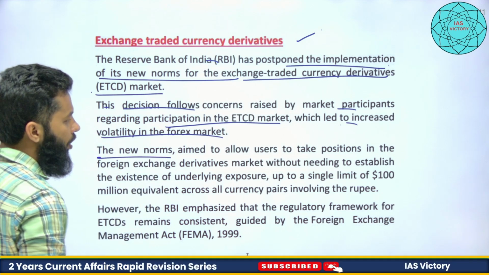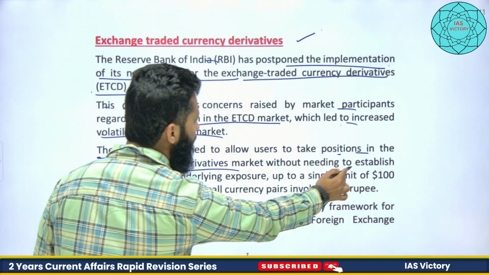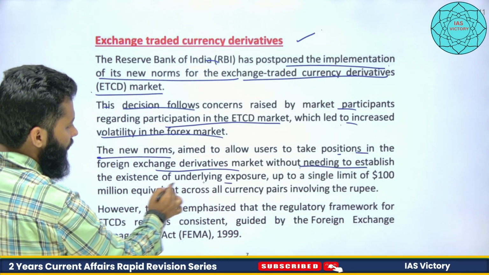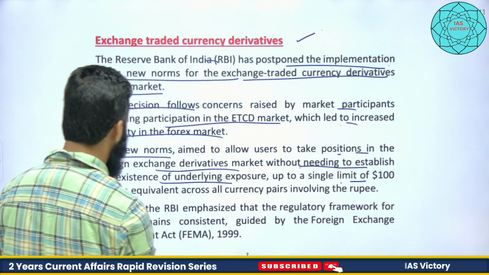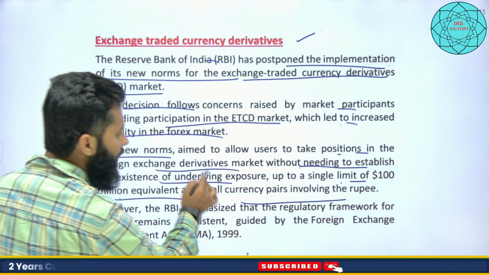The new norms aim to allow users to take positions in the foreign exchange derivative market without needing to establish the existence of underlying exposure up to a single limit of $100 million equivalent across all currency pairs involving the rupee.